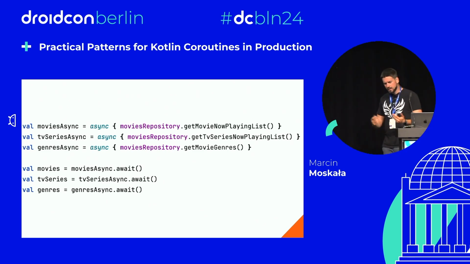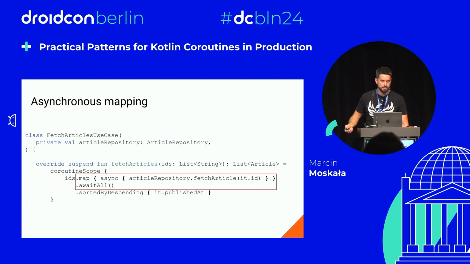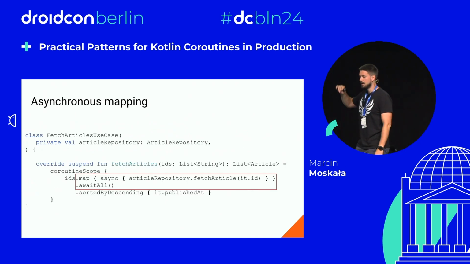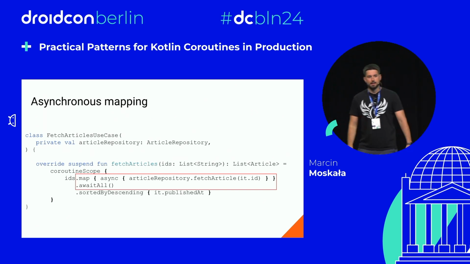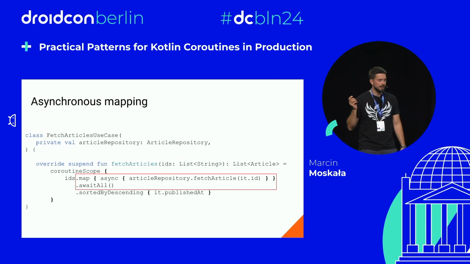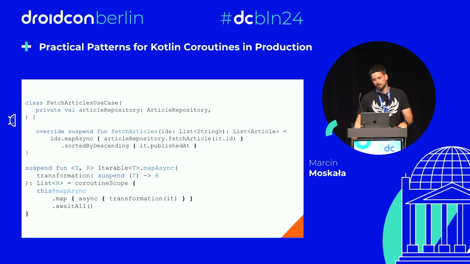You can use as many asyncs as you want. You can even create them in some collection processing functions like map with async, and await all afterwards is a popular idiom. However, I rarely use it nowadays, as you can define this simple function that is doing it for you, mapAsync, which is an extension on CoroutineScope, calling map with async and then awaitAll. Pretty simple yet useful in many modern applications. Not all, but many.